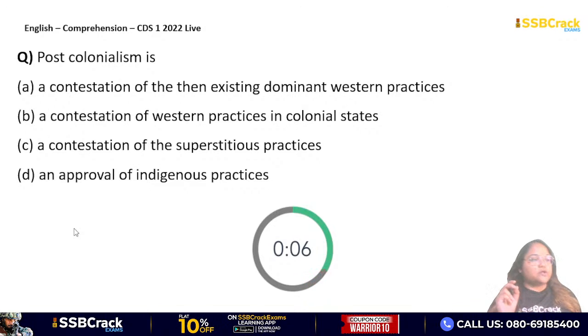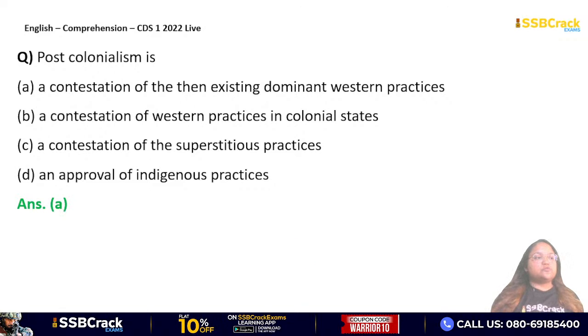So according to it, what is post-colonialism? A contestation of the then existing dominant Western practices, a contestation of Western practices in colonial states, a contestation of the superstitious practices, and approval of indigenous practices. Very good. This shows that you guys have understood what I was trying to say. Absolutely.